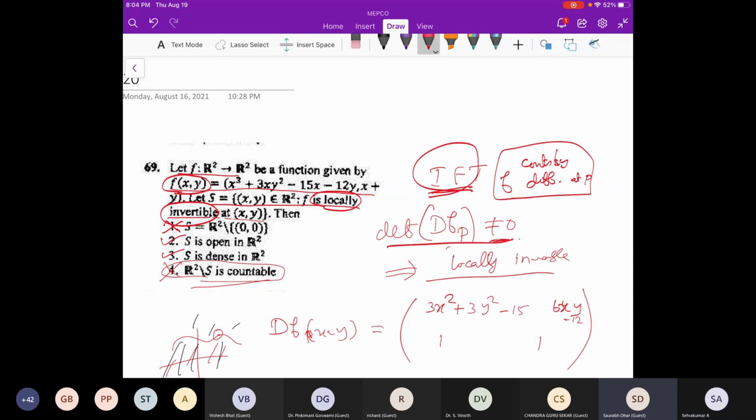So S will be R2 minus all those points. I will get two curves, like lines. I couldn't understand why S is open in R2. Because if S is open in R2, then it should be R2 minus some closed set.